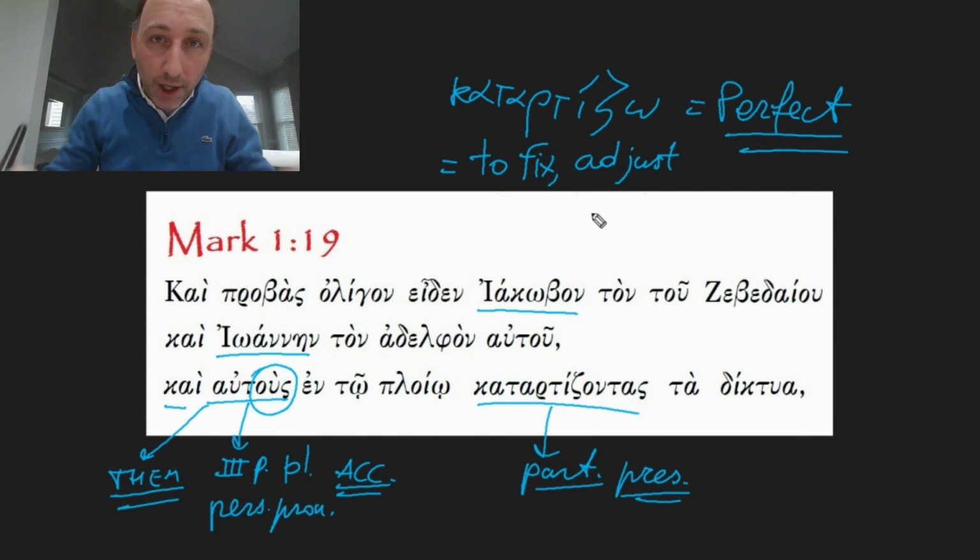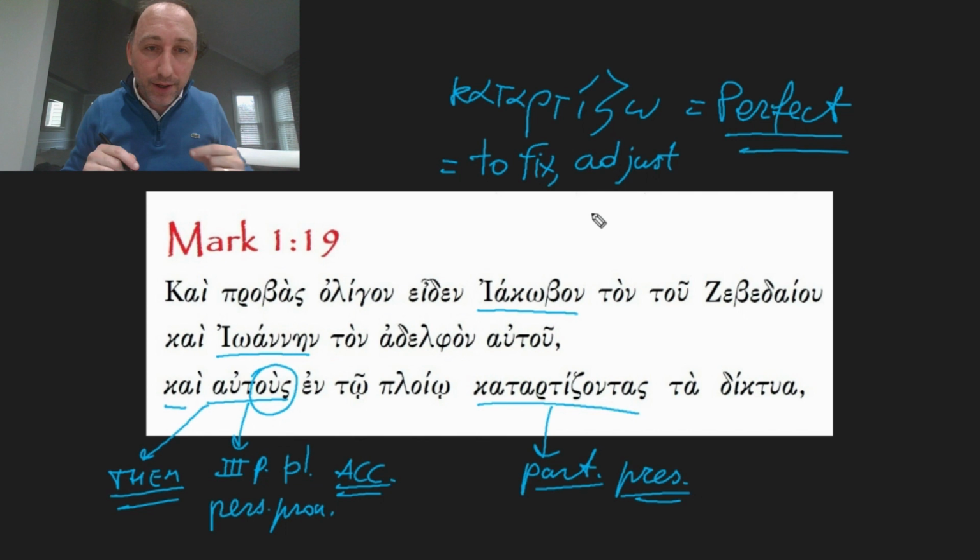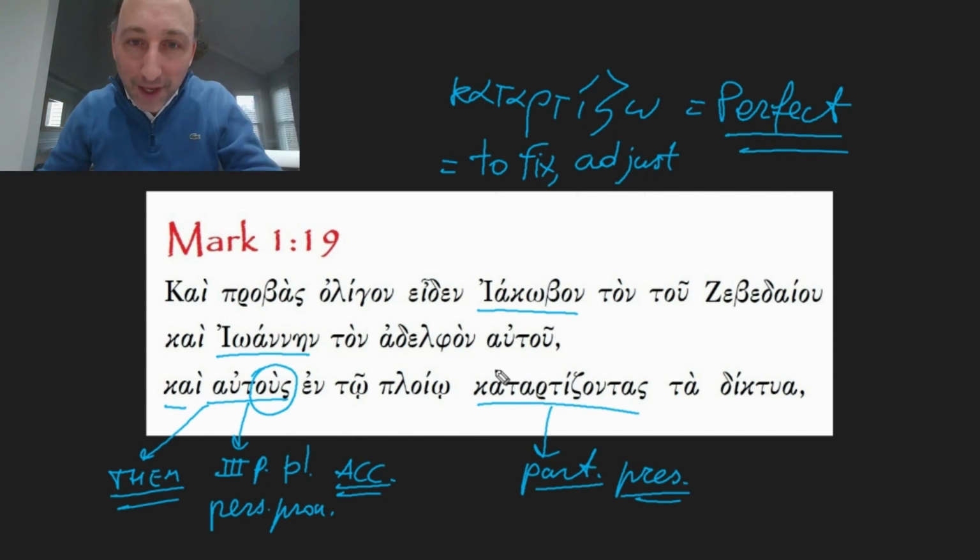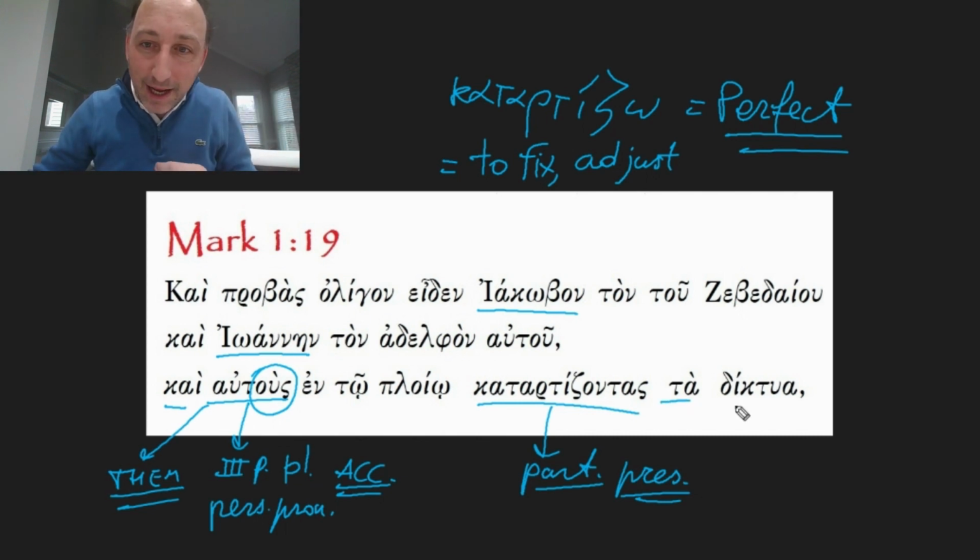So what were John and James doing here? They were katartizantas. They were fixing, adjusting, mending. Ta dictua. We already saw this in the previous verse. These are the nets.